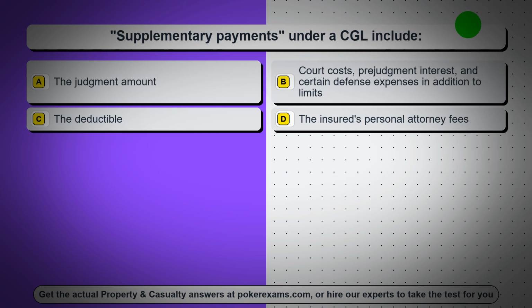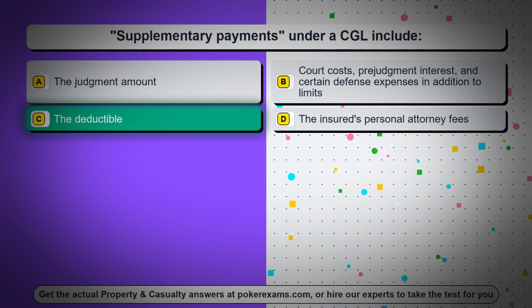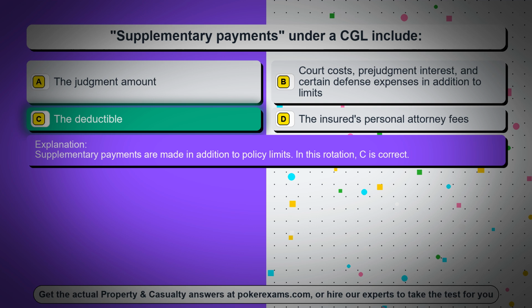Question 30. Supplementary payments under a CGL include: Option A, the judgment amount. Option B, court costs, prejudgment interest, and certain defense expenses in addition to limits. Option C, the deductible. Option D, the insured's personal attorney fees. The correct answer is option C, the deductible. Supplementary payments are made in addition to policy limits. In this rotation, C is correct.